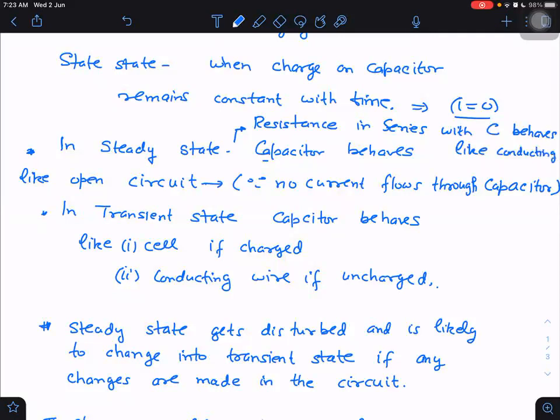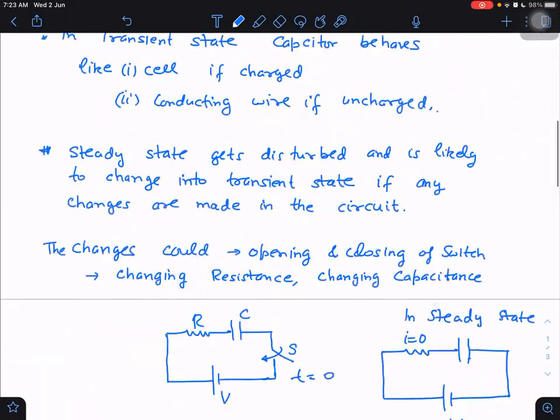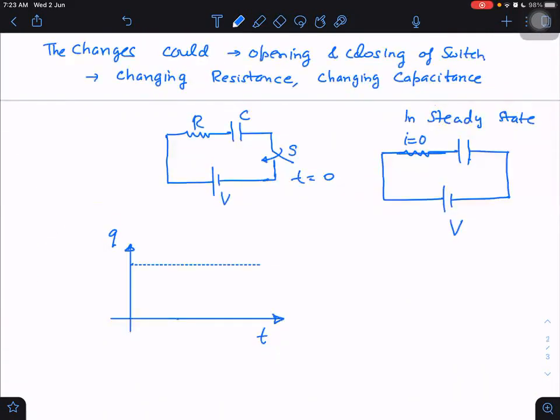Because I into R is the potential difference across it, and no current passes, so the potential difference is 0. So this will be just like a conducting wire. I can just make it like a conducting wire here, no problem.